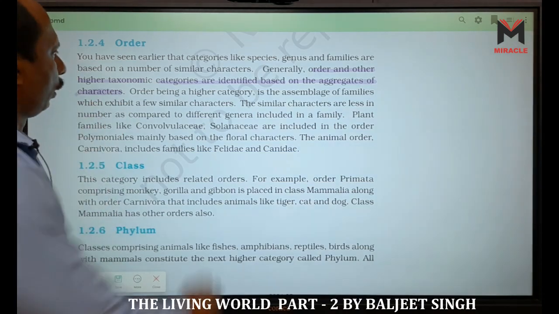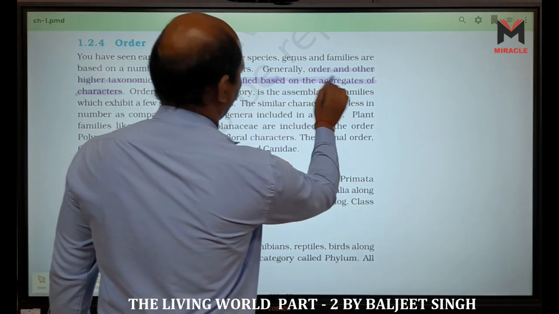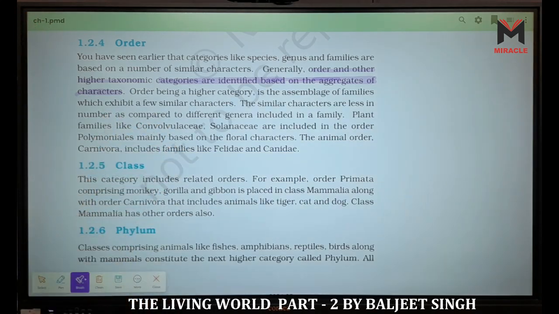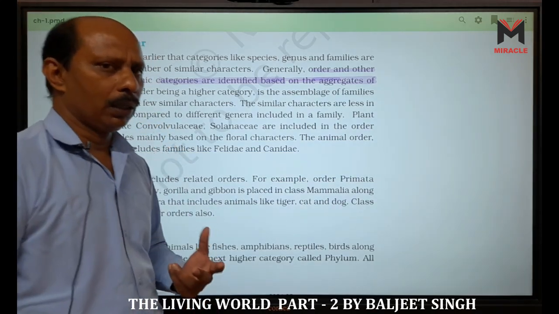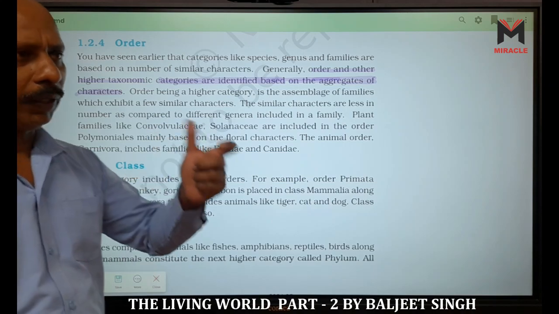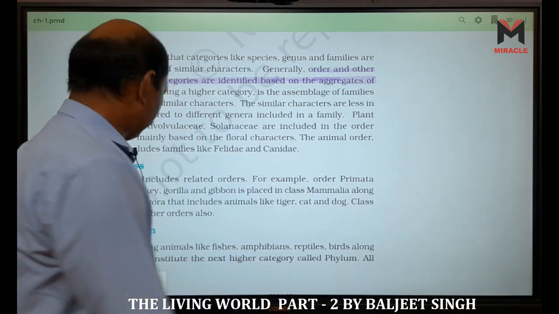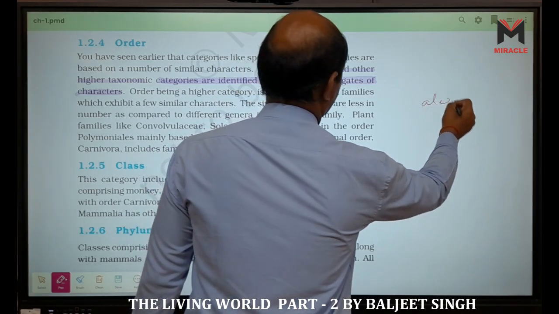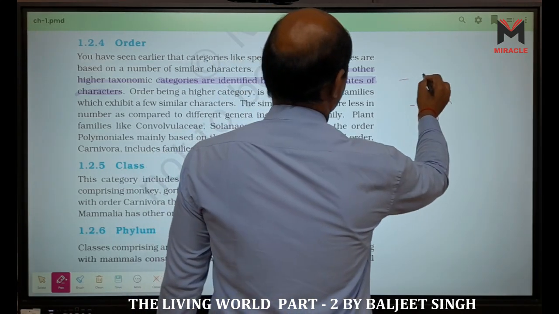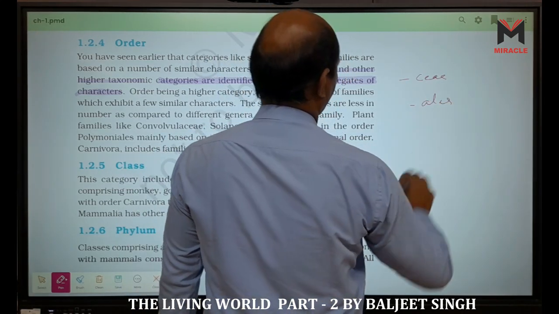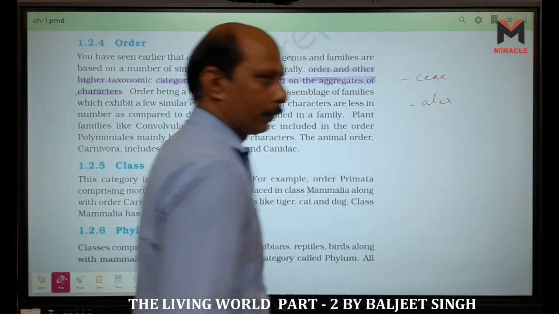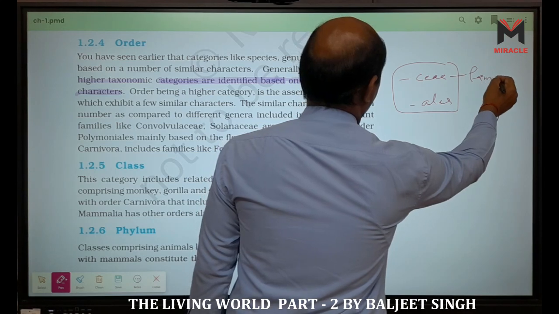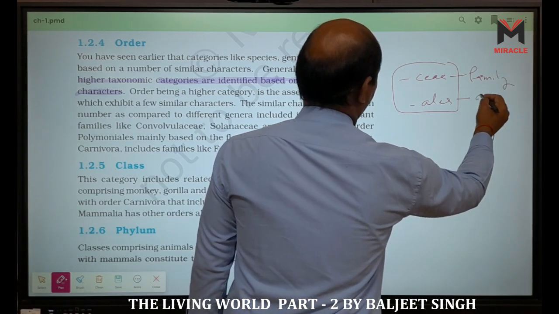Due to the different characters, they are classified into different orders. In case of plants, for order we use the suffix -ales, A-L-E-S. Look here, -ales. For family we use -aceae, in case of plants. This is for family and this is for order.